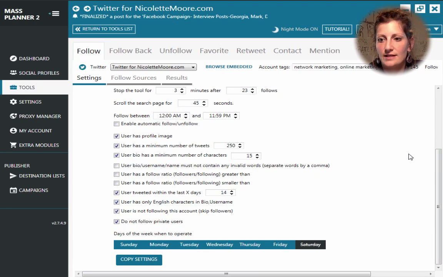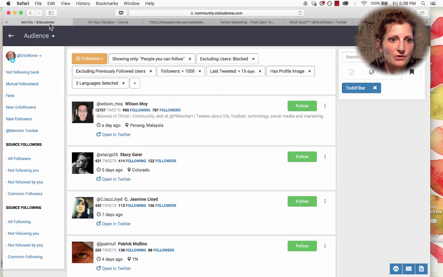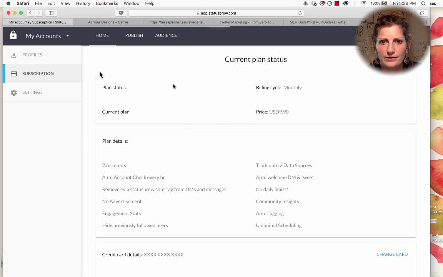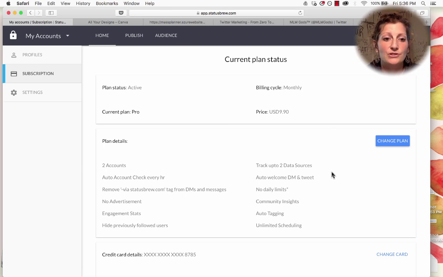So what I love about this is if you're familiar with Statusbrew at all, let me show you how Statusbrew works. Just a real quick example. So I have the, I think I'm paying $10 a month for this, which allows me on Twitter, yep, $10 a month. I can track up to 2 data sources, okay? It also lets me have a welcome direct message and a welcome tweet. Okay, so essentially I'm doing that for $10 a month.